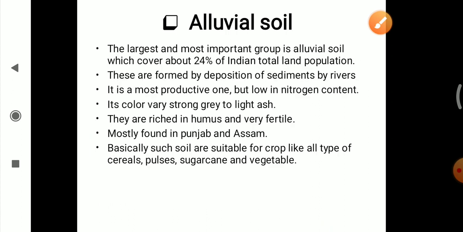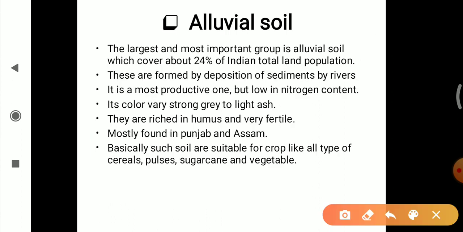So, let's start with alluvial soil. The largest and the most important group of soil is alluvial soil. In other words, the first major group of soil is alluvial soil, which covers about 24% of India's total land. These are formed by the deposition of sediments by rivers. By the deposition of sediments of sand, clay and slate by the river, these soils are formed.